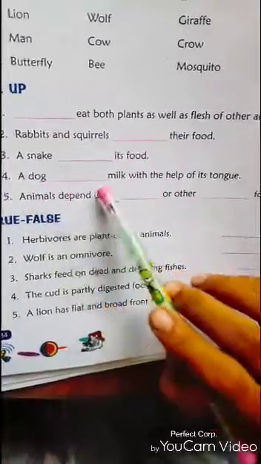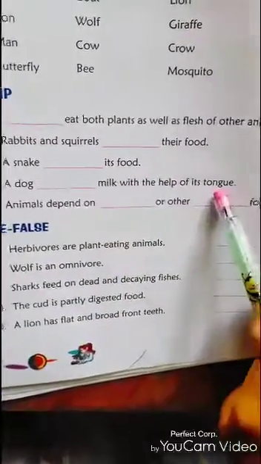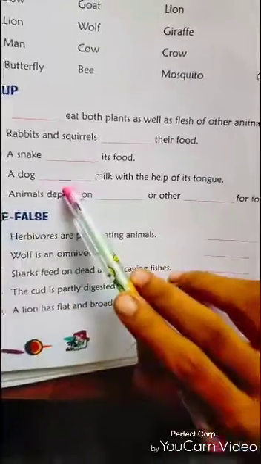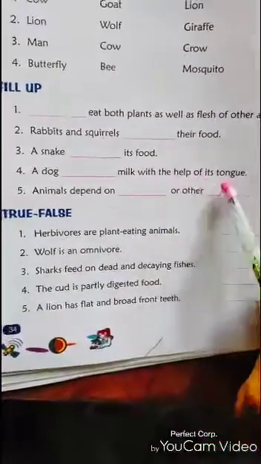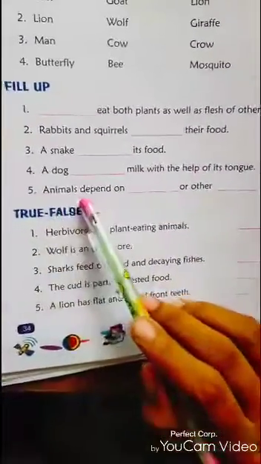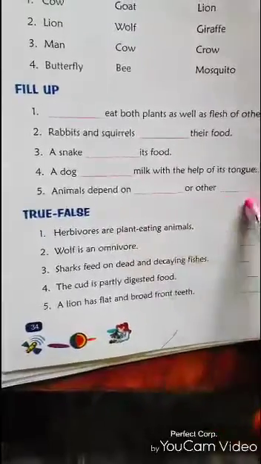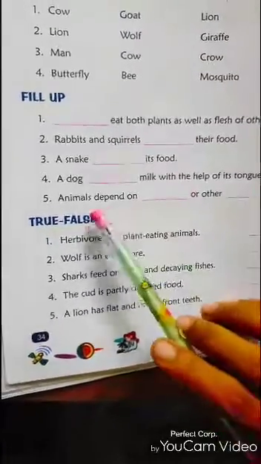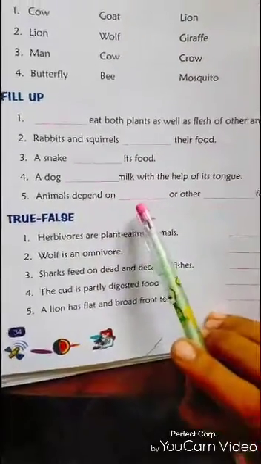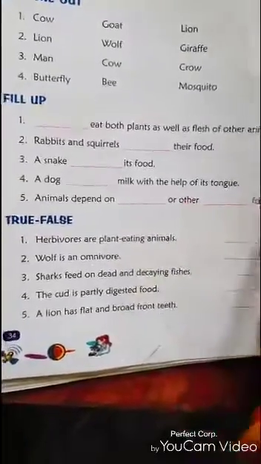A dog laps up milk with the help of its tongue. Animals depend on plants or other animals for food. We know animals depend on other animals and plants for food.